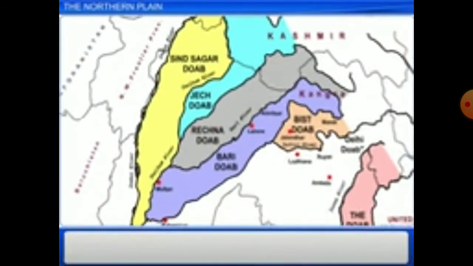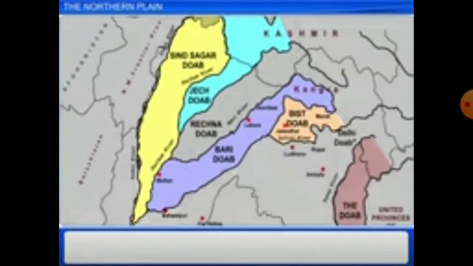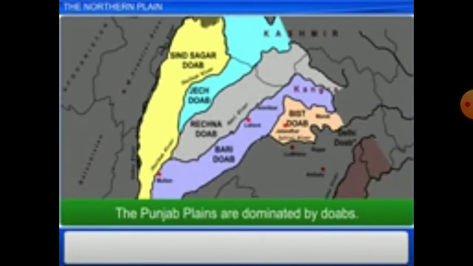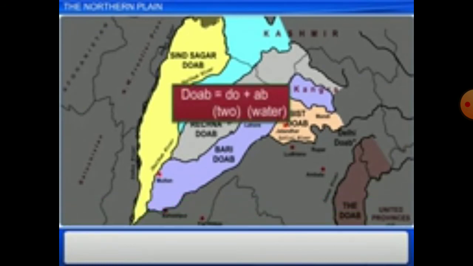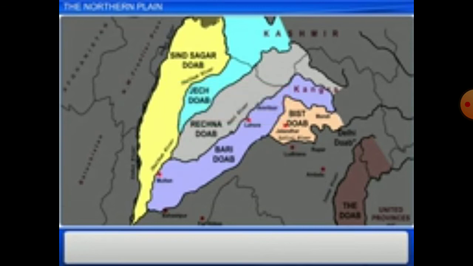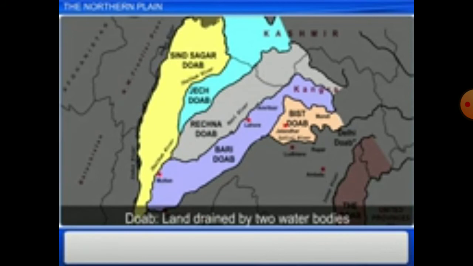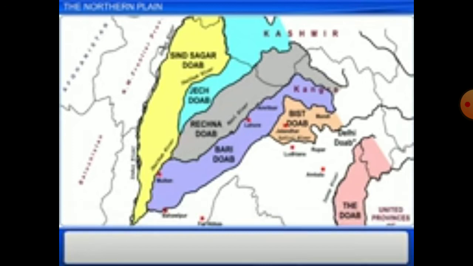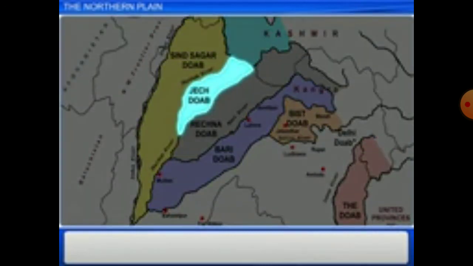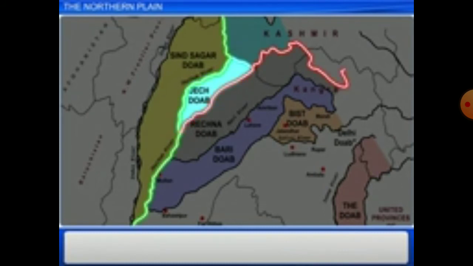This section of the northern plain is dominated by the Doab. Understood? Punjab is very famous for wheat growing. Agriculture is very well developed in Punjab. Doab is the land formed by two water bodies. Doab lies between the Jhelum and Chenab rivers.